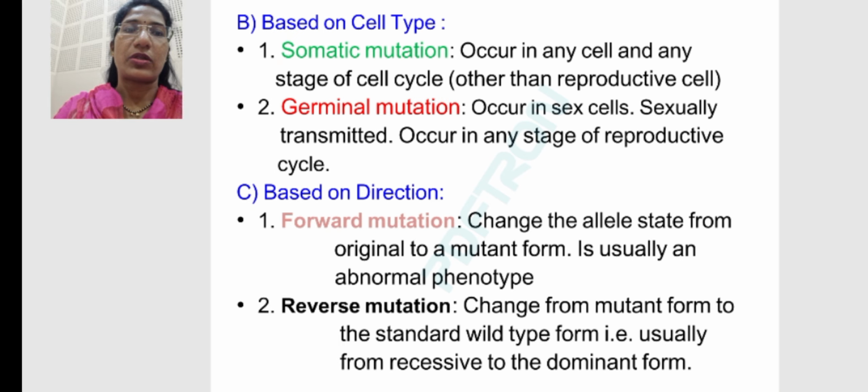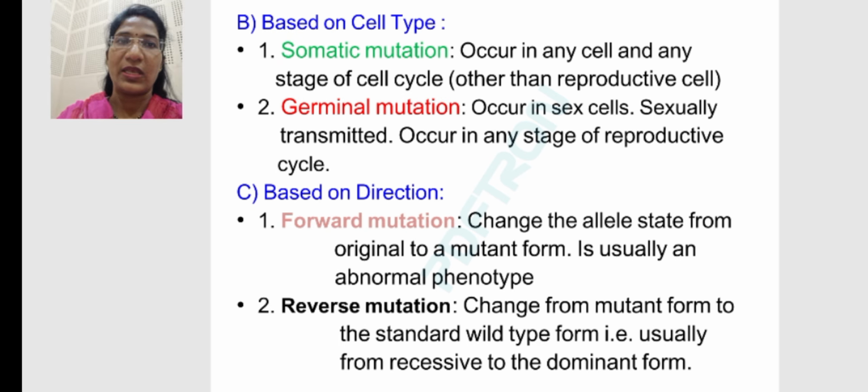In forward mutation, the change of allele state from original to mutant form usually gives an abnormal phenotype. In reverse mutation, the change is from mutant form to the standard wild type form, usually from recessive to dominant form. Is that clear to all of you? We have seen classification on the basis of origin, cell type, and direction.